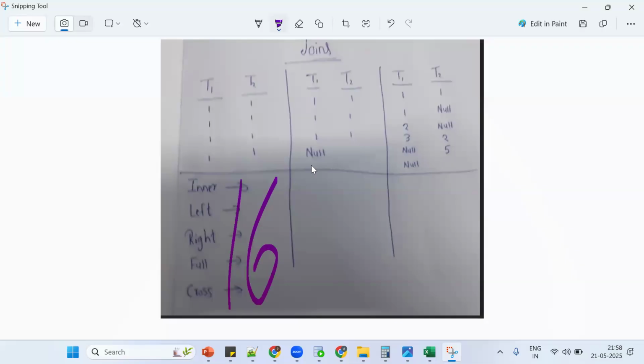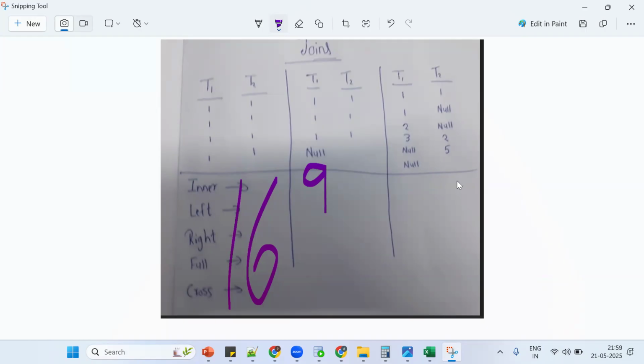What about this second result set? Inner join is 9. Left join is 10, 9 plus 1. Right join is 9. Full join is 9 plus 1, so 10. What about cross join? 12.